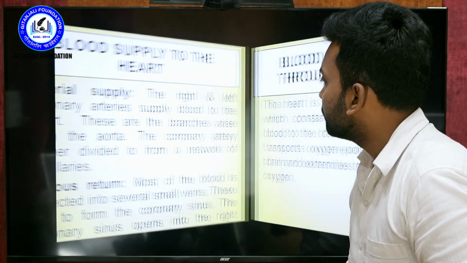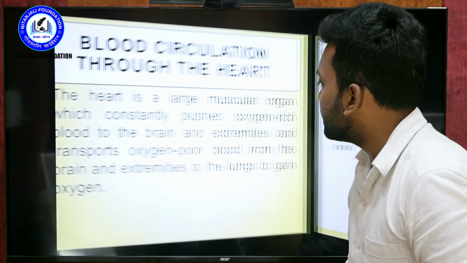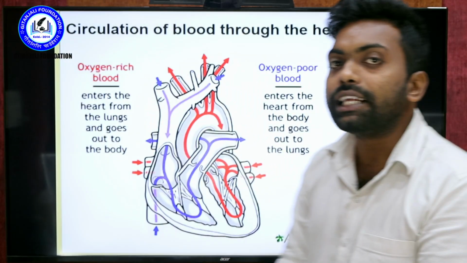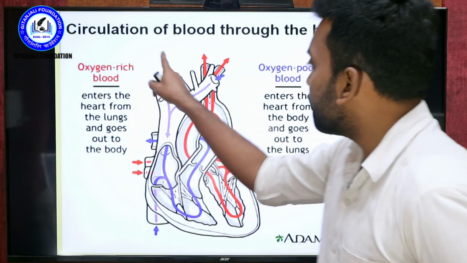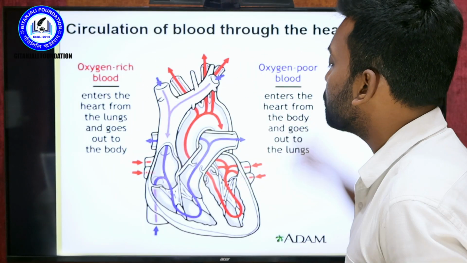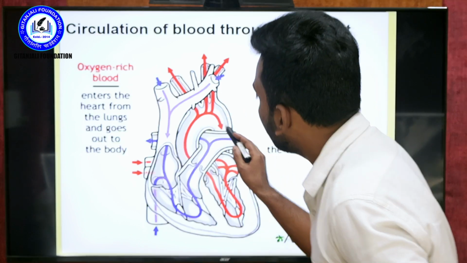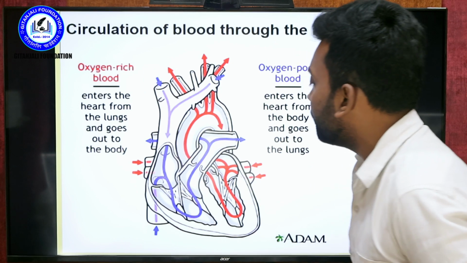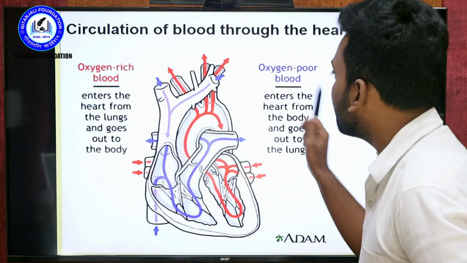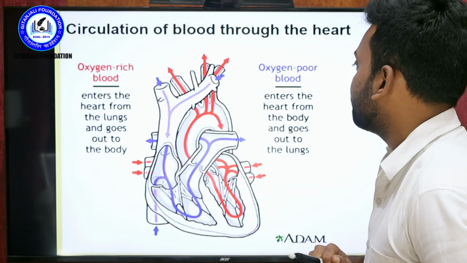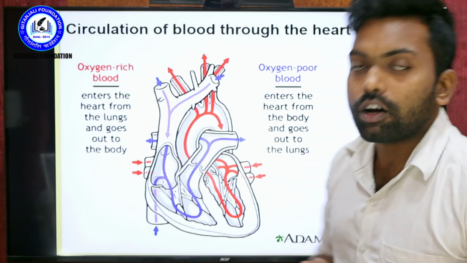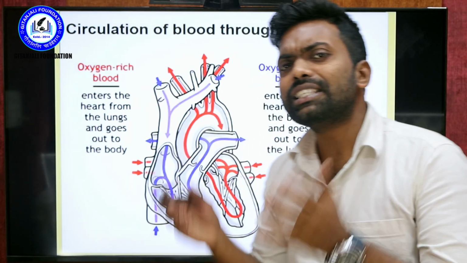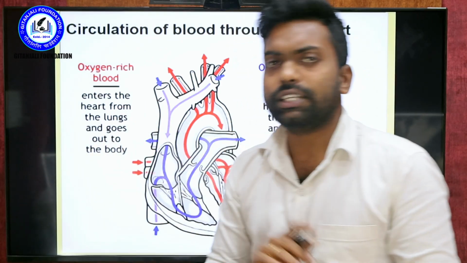And I want to tell how blood circulation exactly happens in the human body. So this is the way the blood circulation happens. You can see wherever the red mark is, that is called oxygenated blood. Where the blue mark is, that is called deoxygenated blood, in the sense, poorly oxygenated blood. Why does the blue indicate deoxygenated blood?